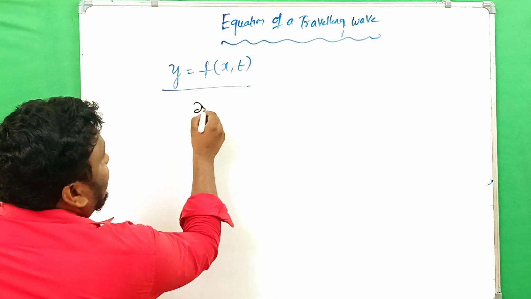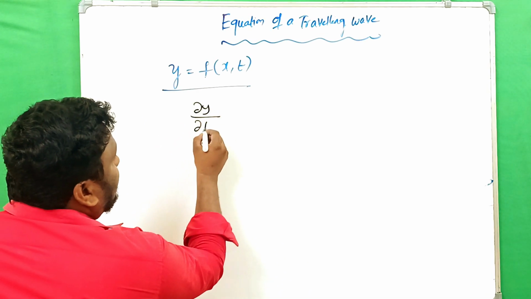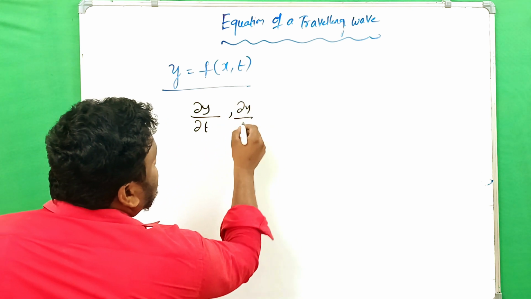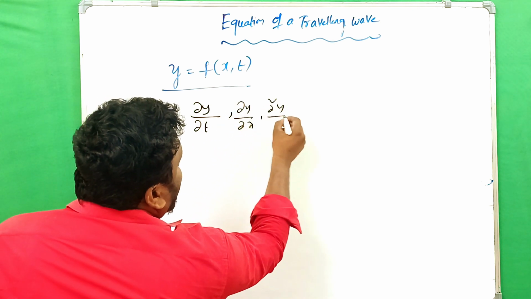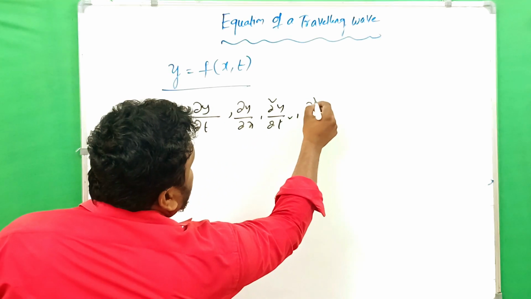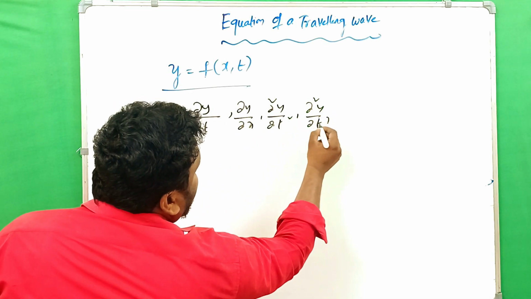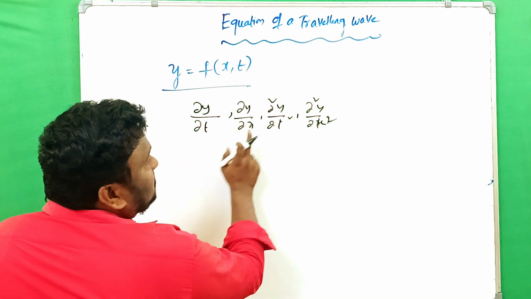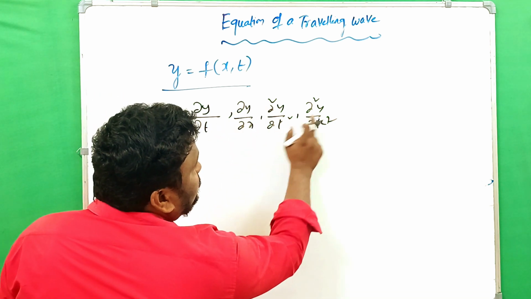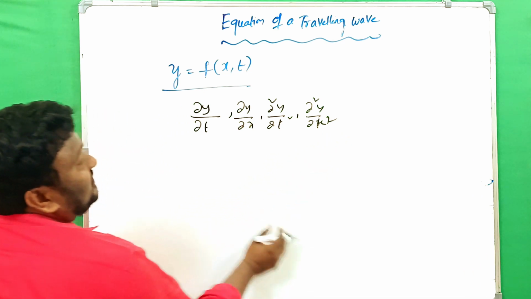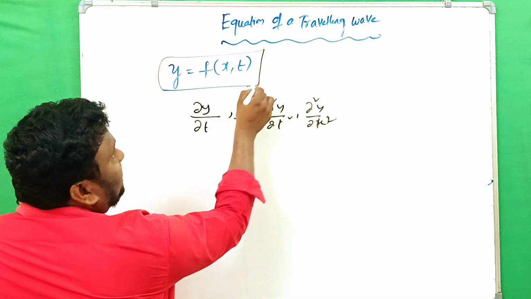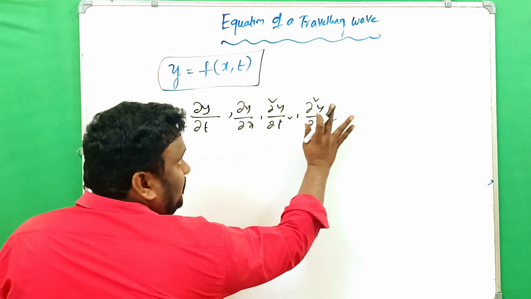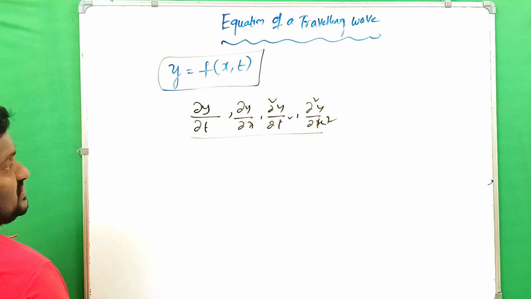We can write dou y by dou t, dou y by dou x, dou square y by dou t square, and dou square y by dou x square, like that. So in examples there is a possibility for derivations.